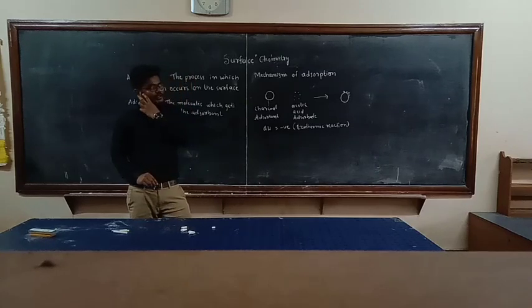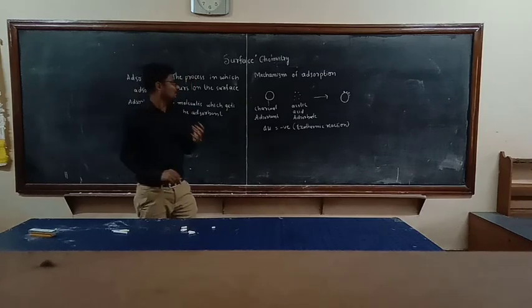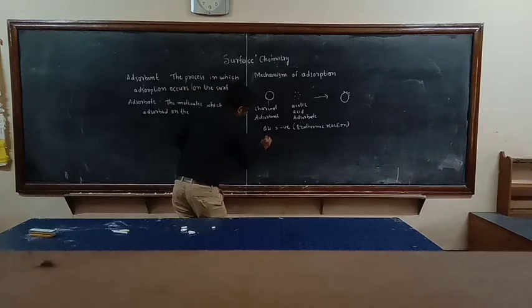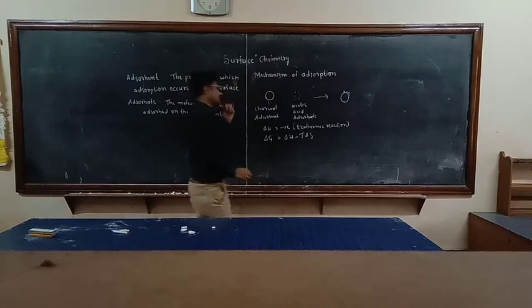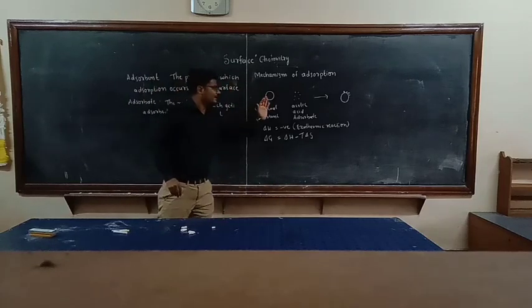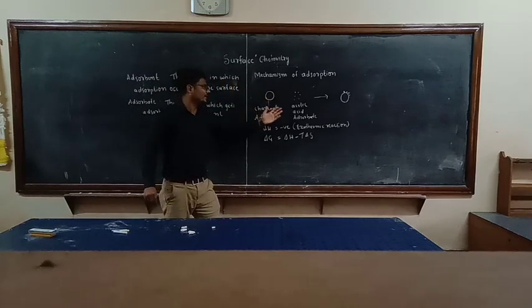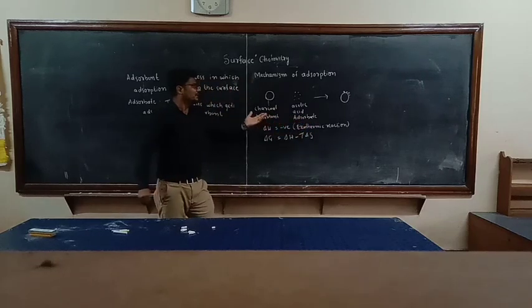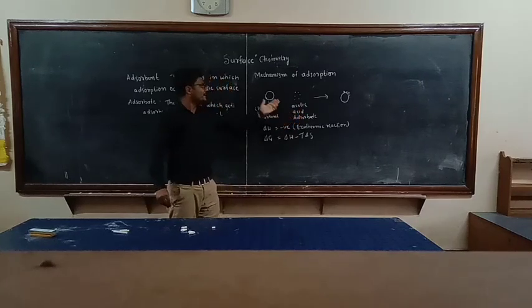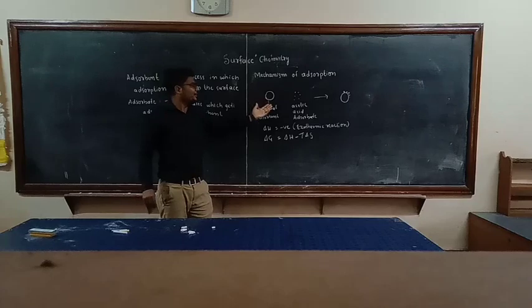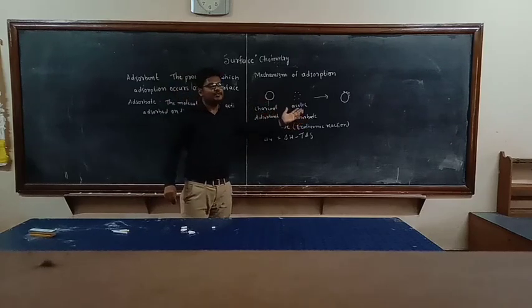You already know the Gibbs free energy equation: delta G is equal to delta H minus T delta S. Before adsorption of acetic acid takes place, the entropy of this adsorbate, that is acetic acid, is more. After adsorption takes place, the entropy of acetic acid is less.